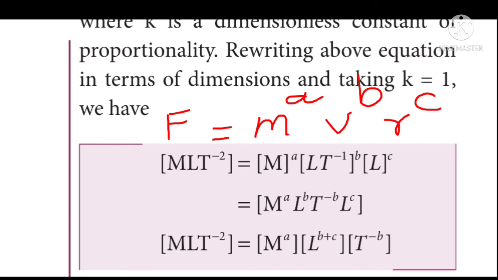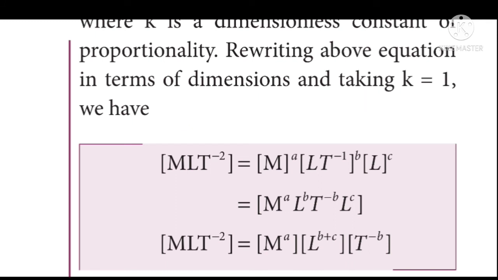L T power minus 1. And then r is nothing but a kind of length. The dimension for length is what? Capital L. So it will become capital L power C. Hence we will get M power A, L power B, T power minus B, L power C.